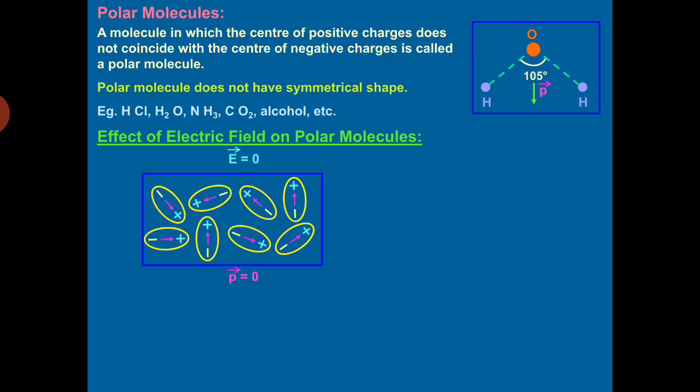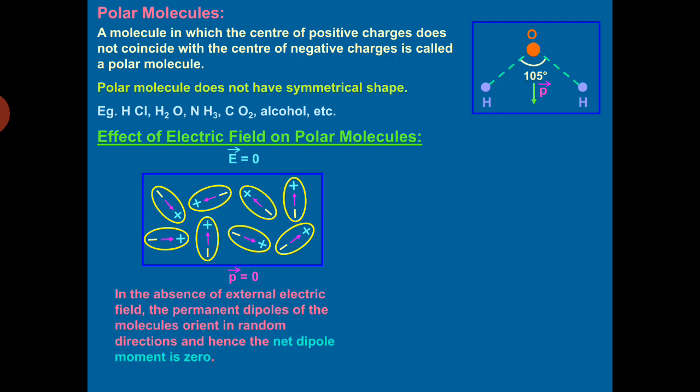So the net dipole moment will come out to be 0, because all the individual atomic dipoles, all molecular dipoles present inside the polar dielectric, are randomly oriented. So the effective dipole moment of the sample will come out to be 0. So in the absence of an external electric field, the permanent dipoles of the molecules orient in random directions, and hence the net dipole moment is equal to 0.